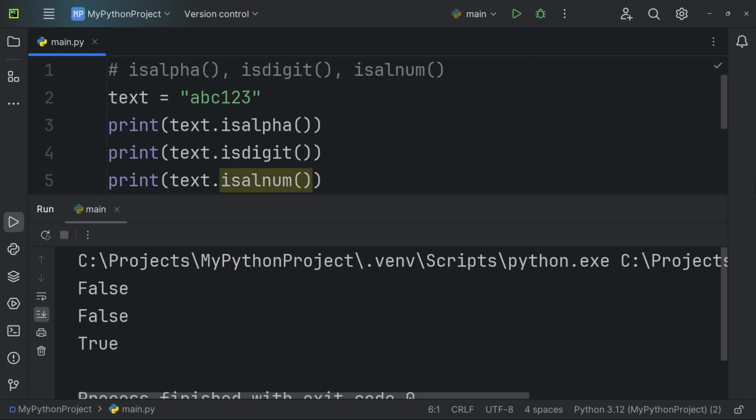The isalnum method returns true if all characters in the string are alphanumeric and false otherwise. It does not consider whitespace or special characters as alphanumeric. This time, the last method returns true because the string contains both letters and numbers, making it an alphanumeric string.